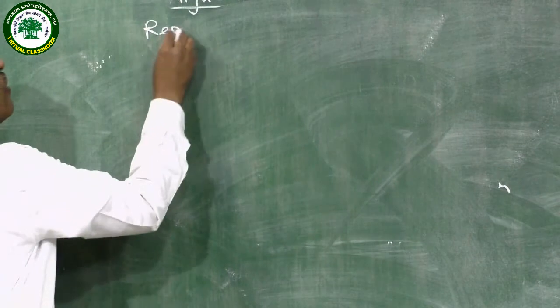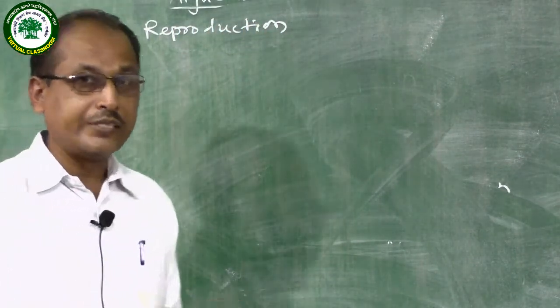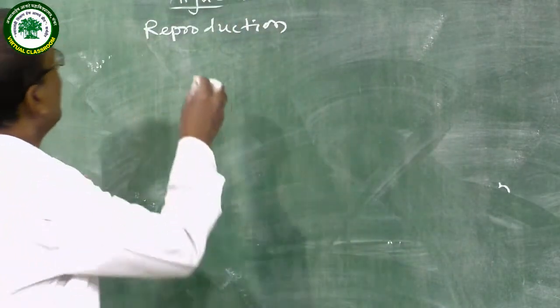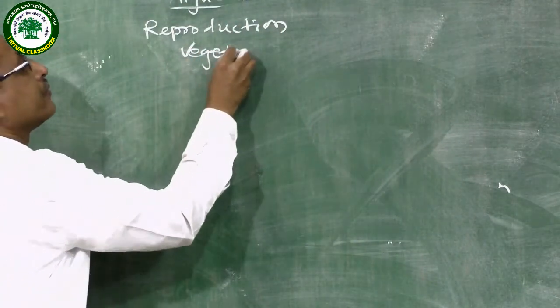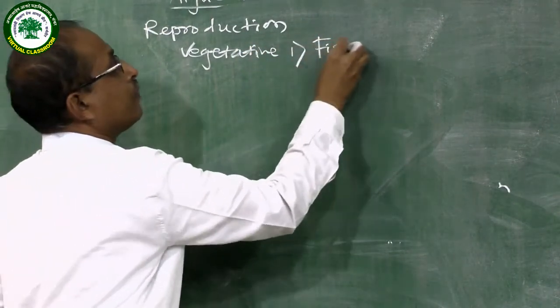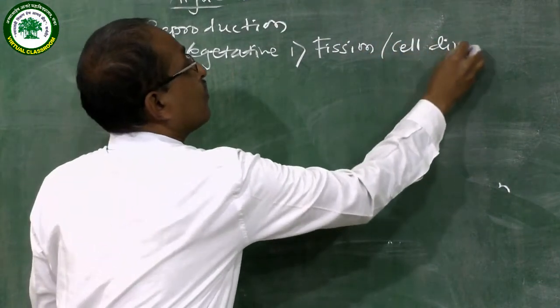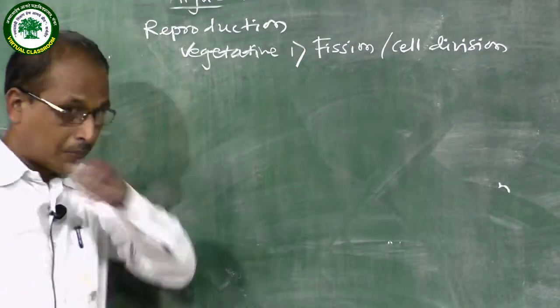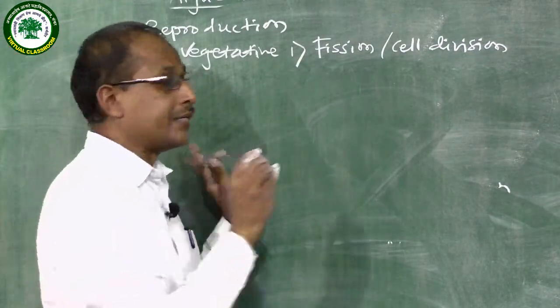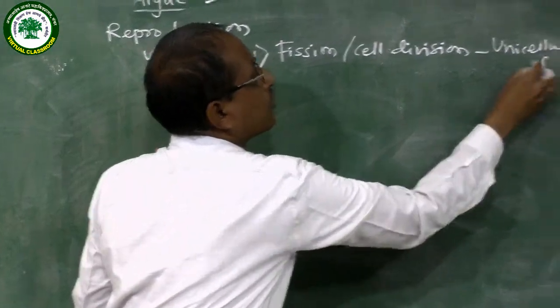Then the last small point, about reproduction. In algae, reproduction is vegetative, asexual and sexual. Vegetative reproduction takes place by fission, also called cell division. It takes place in unicellular forms.